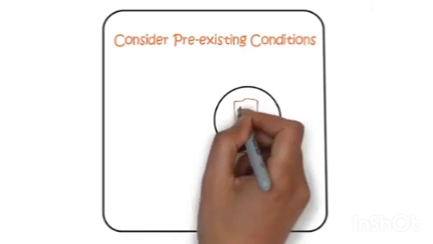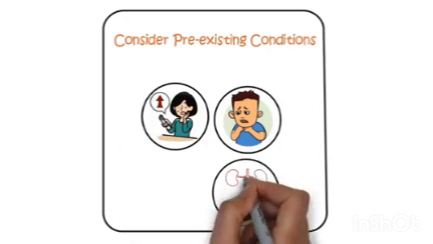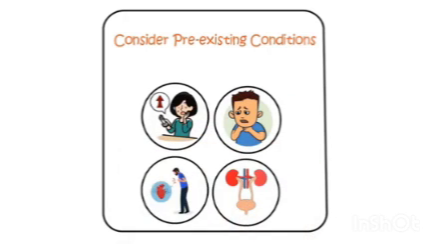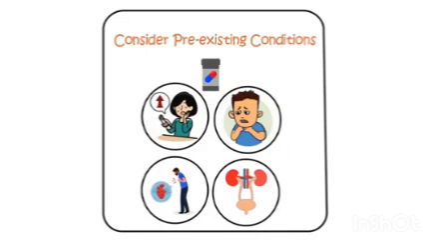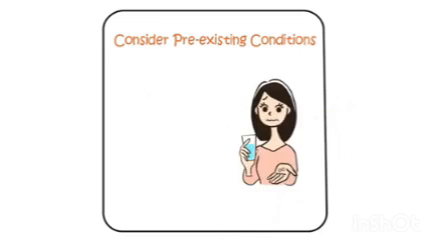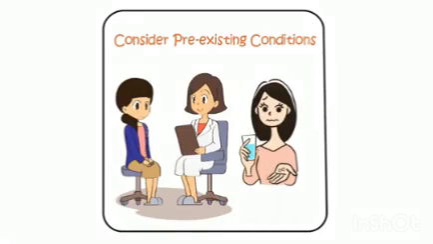Consider pre-existing conditions. People with conditions like asthma, high blood pressure, certain kidney problems, and heart failure may not be suitable candidates for anti-inflammatory painkillers. Also, if you're taking other medications, consult your doctor or pharmacist to ensure there are no harmful interactions.